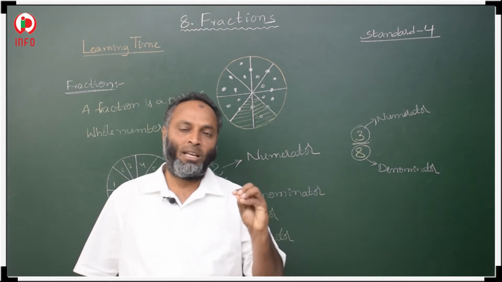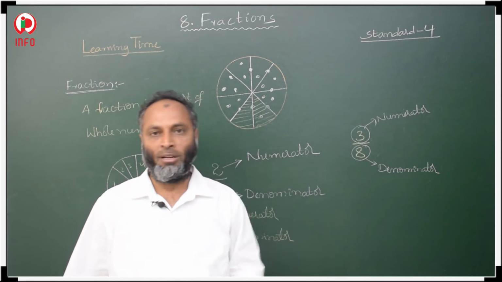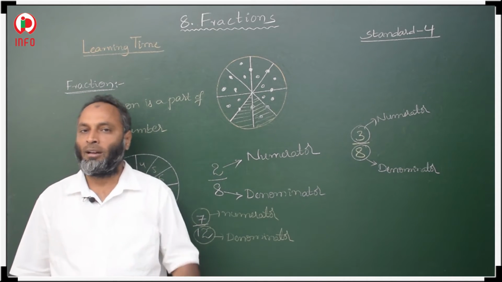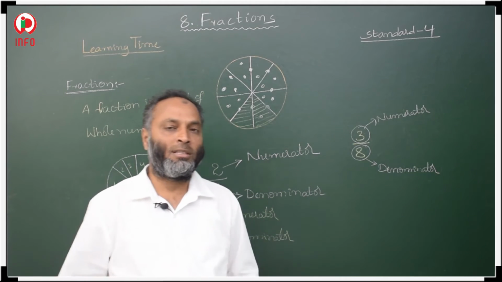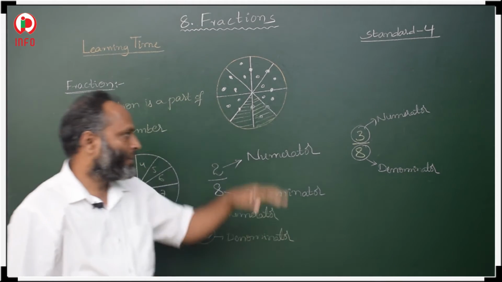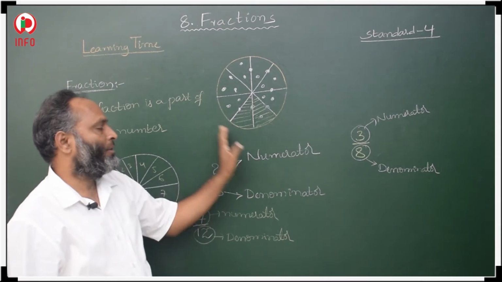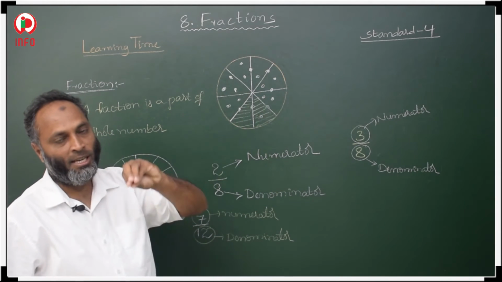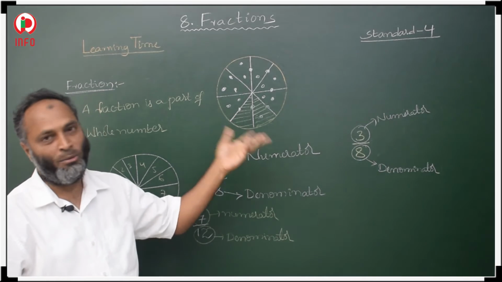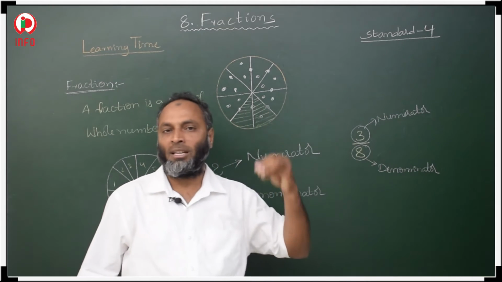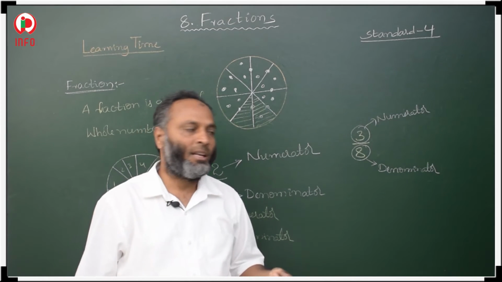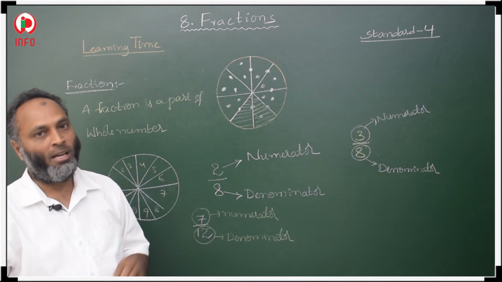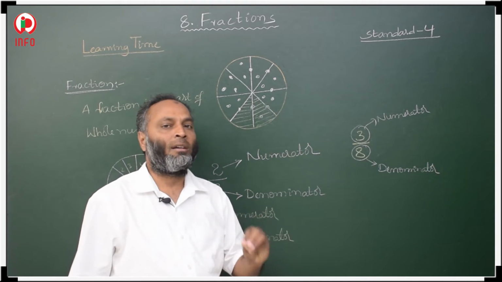A fraction is a part of a whole number, or a part of a whole. So if any part is selected, a single part, or 2 parts, or 3 parts, that is represented in the form of a fraction. So that is called a fraction. A fraction is a part of a whole, or a part of a whole number.